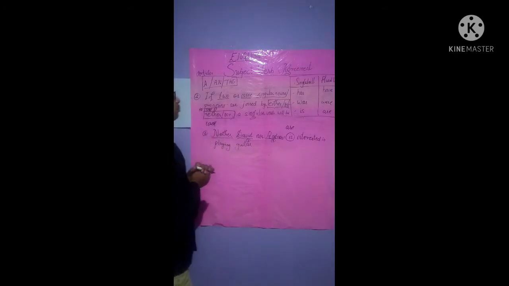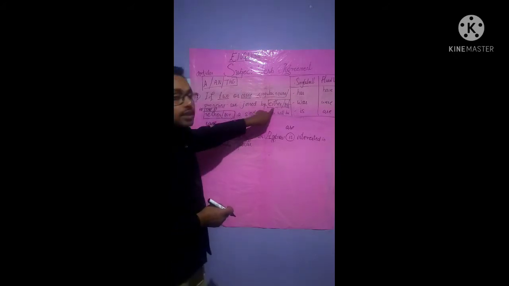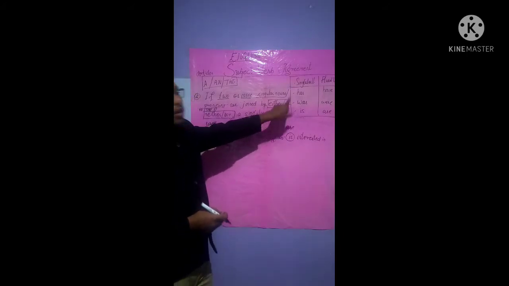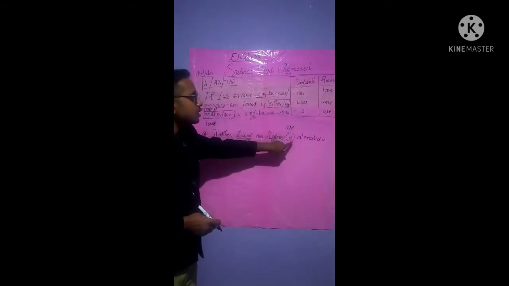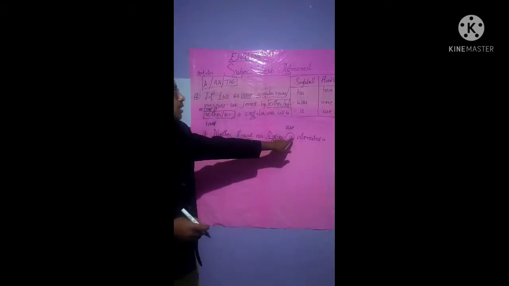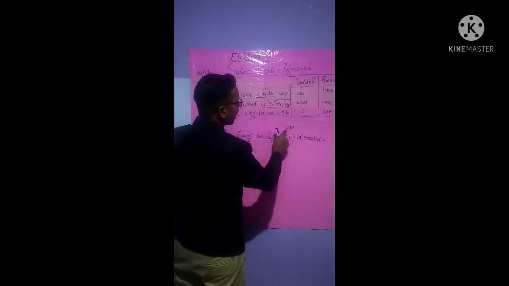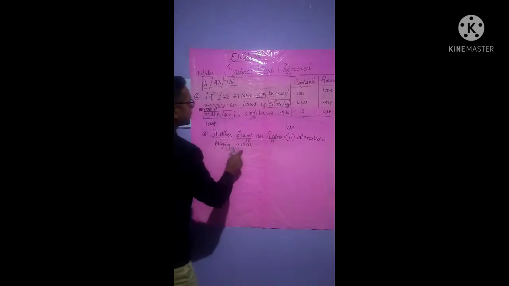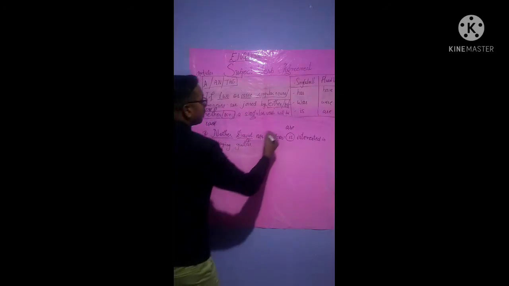Definitely they are two persons at a time, different persons, isn't it? But the rule says if neither, nor, either, or is used, at that time a singular verb is considered, isn't it? Considered, right. Now if you write "Neither David nor Andrew are interested in playing guitar," that means "are" is for the same person, isn't it? But it's not true.